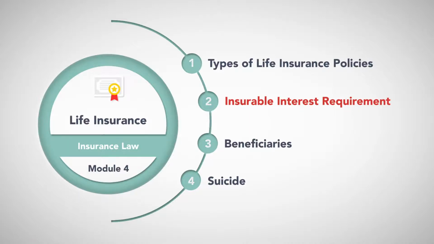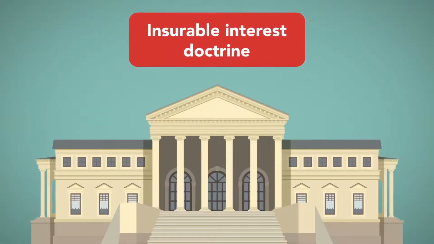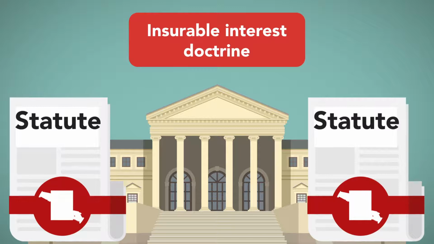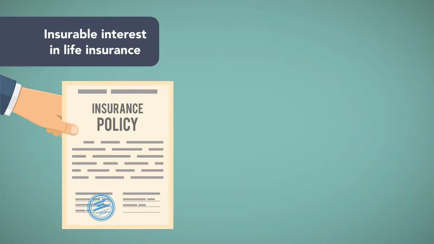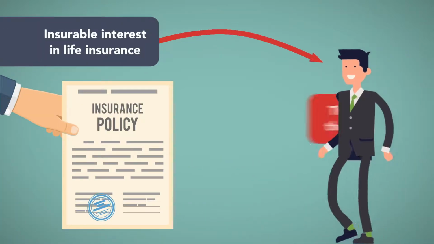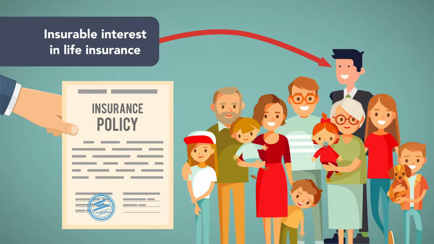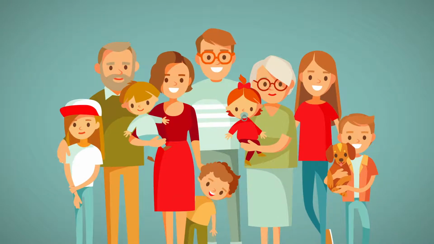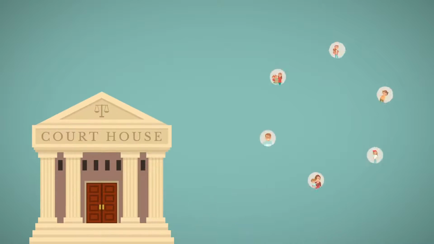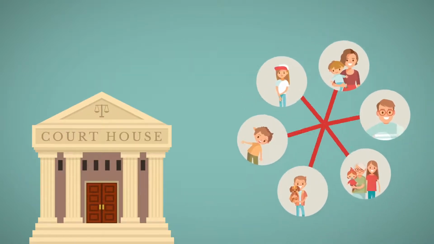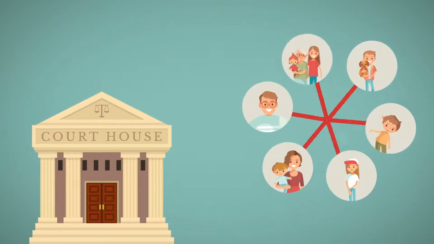The insurable interest doctrine was first adopted by the courts and later enacted into statutes. An insurable interest in life insurance is the policy owner's interest in the life of the insured, such as their being closely related by blood. Spouses and parents or children are certainly considered related to each other by blood. However, beyond spouses and parent-child relationships, courts vary in the proximity of the family relationships that are required in order to support the insurable interest.